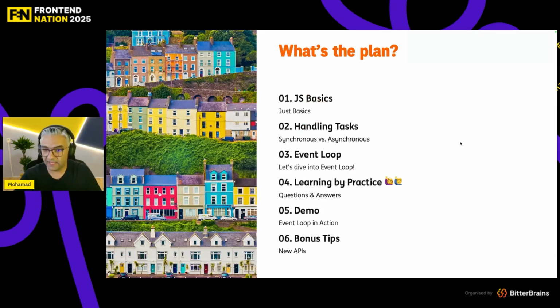So what's the plan? First, basics. Then handling tasks, how JavaScript handles tasks, asynchronous or synchronous. Then we go to the event loop and dig deeper into that. And then we learn by practice. This is the time when you, at home, behind your desk or on your phone, can think about my question and answer it to yourself, and learn by practicing, with questions and answers. Then we are going to have a demo and then some bonus tips.